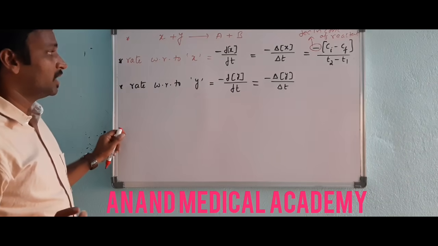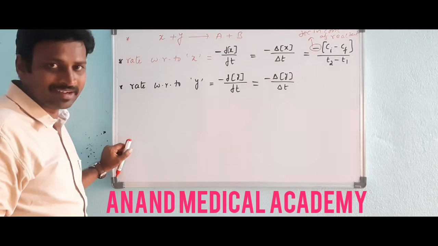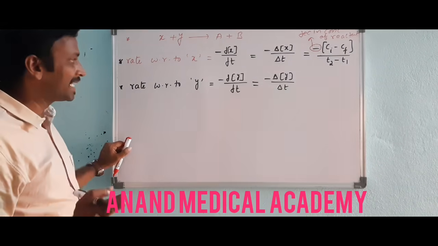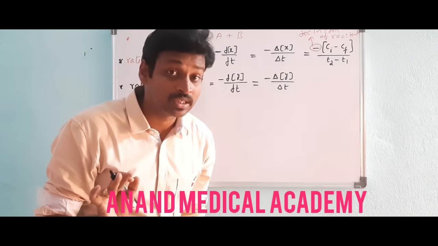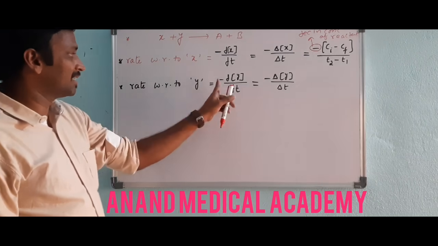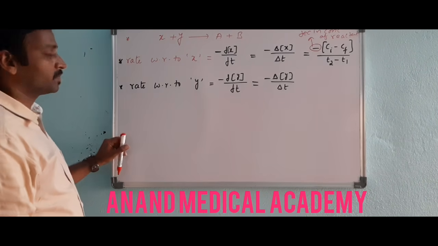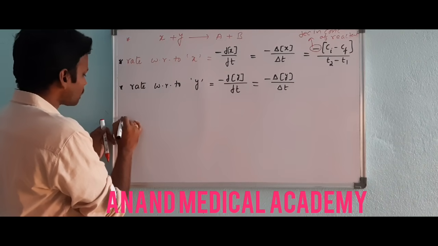This negative sign is not a quantity matter, because speed won't be negative, right? This negative indicates change in concentration. Whose concentration? Reactant concentration. Decrease in concentration.